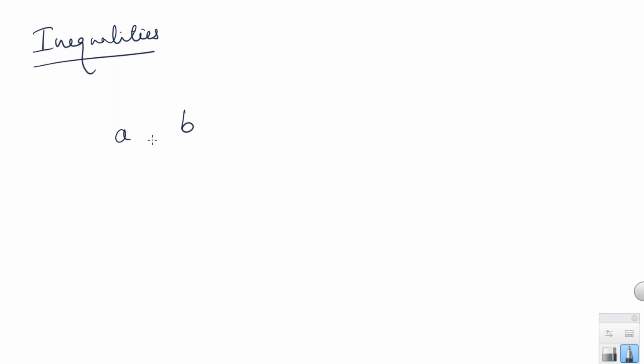One possibility, A can be less than B. Another possibility, A can be greater than B. And one more possibility, A is equal to B. So these are the three possibilities, and we are working on these symbols: less than, greater than, and equal to.